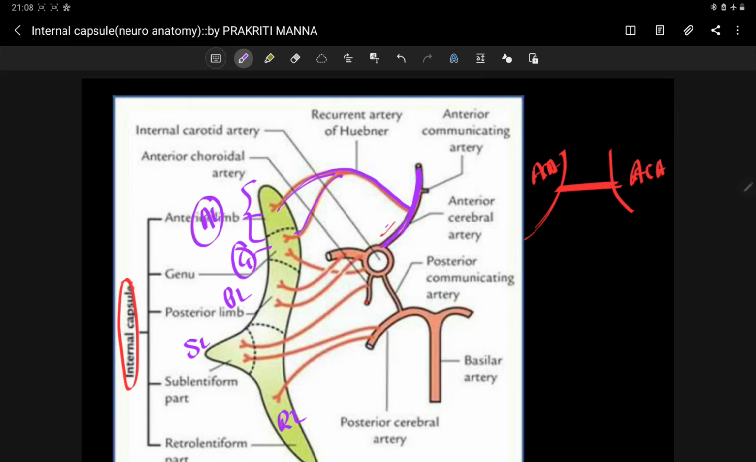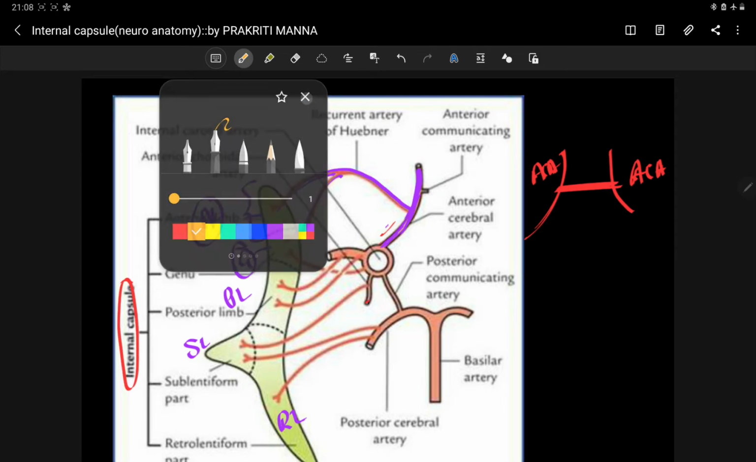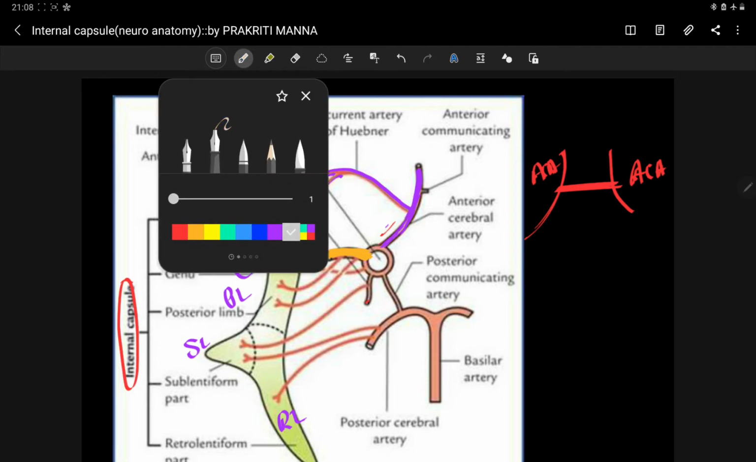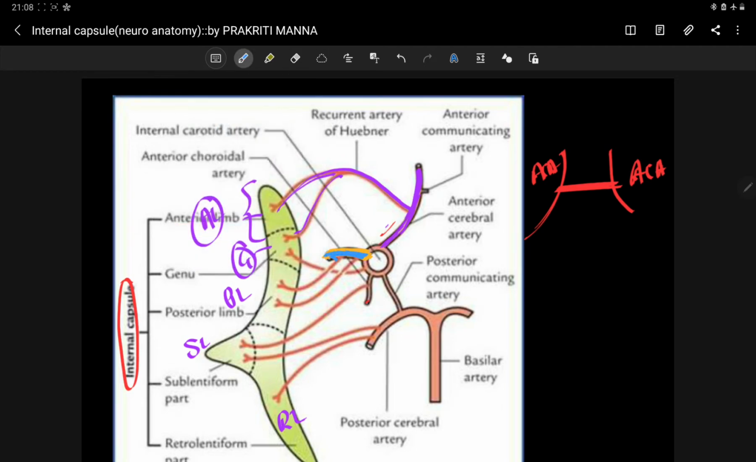Now you can see the genu region, or if I am going through it artery wise, if I am telling these things according to artery, you can see this is the middle cerebral artery. This is the middle cerebral artery, MCA.